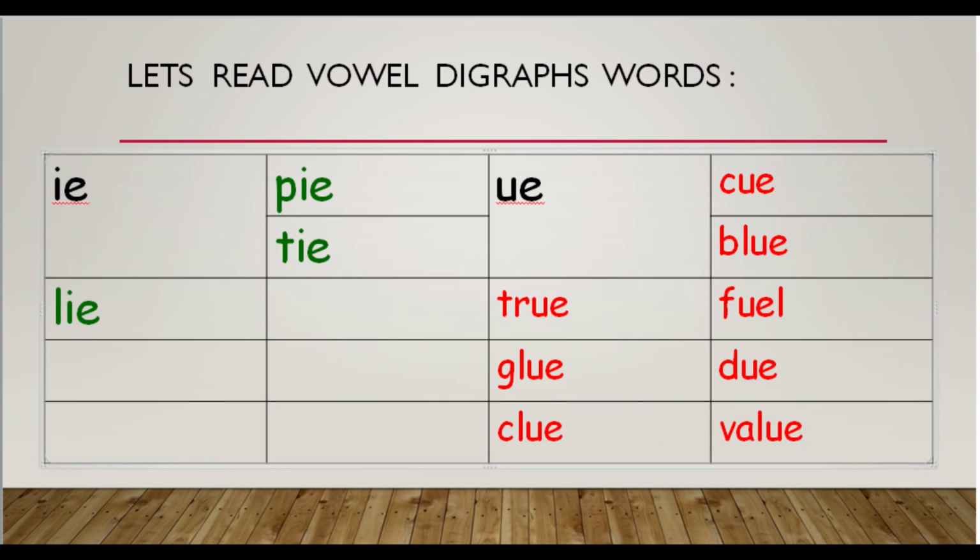Next digraph is UE and the sound is U. Here also the second letter will be silent and only the first letter will do the talking.